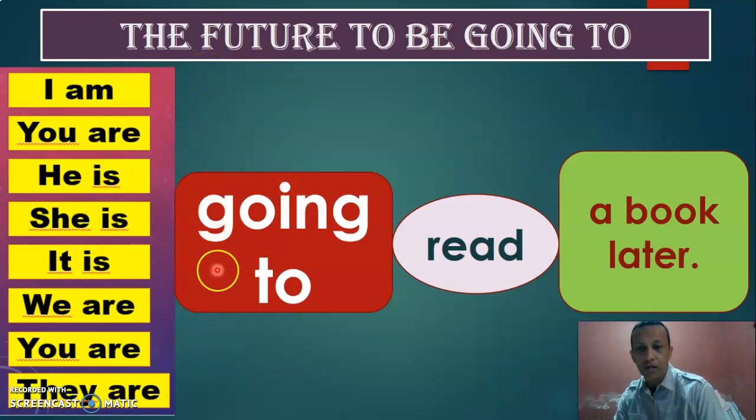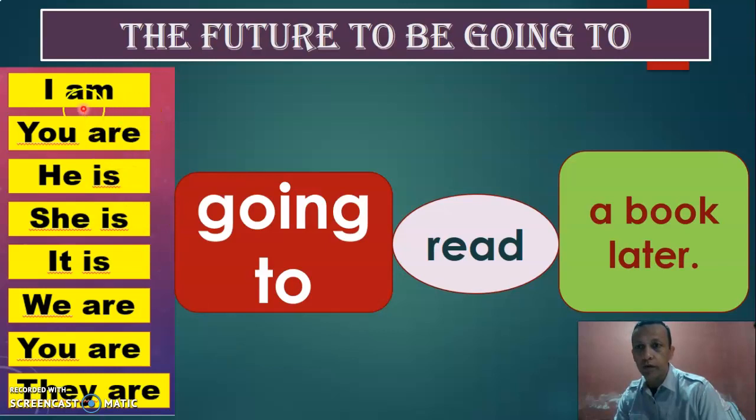Vamos a repasar lo que vimos la semana pasada en esta lámina. Dijimos que para formar el futuro, to be going to, necesitamos the verb to be, going to, a verb, and a complement. Esos son los elementos para formar las oraciones afirmativas en el futuro to be going to.